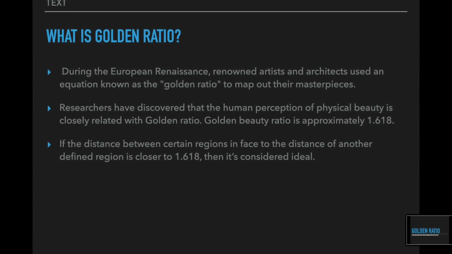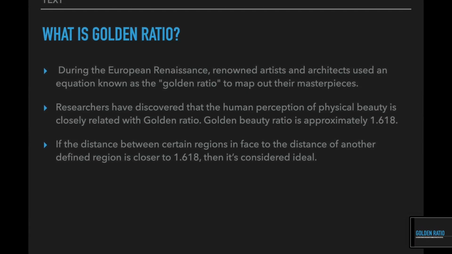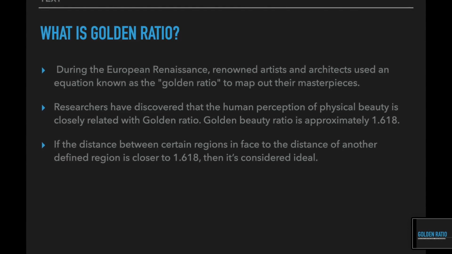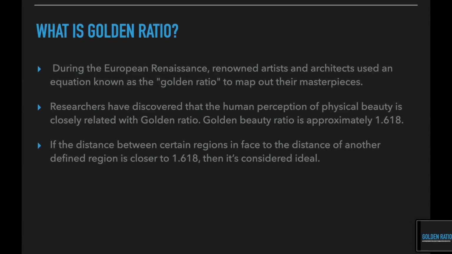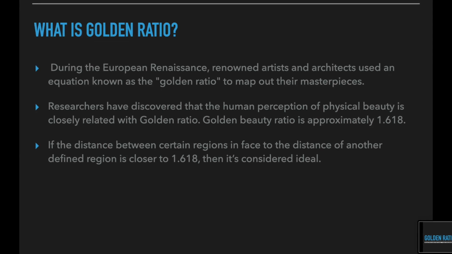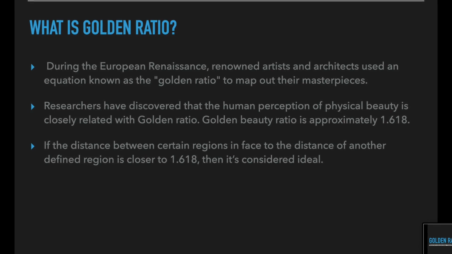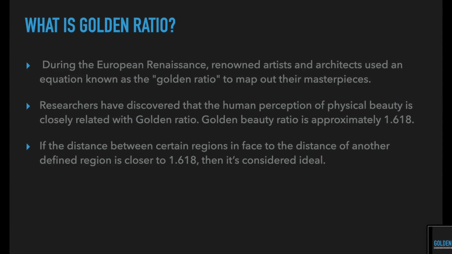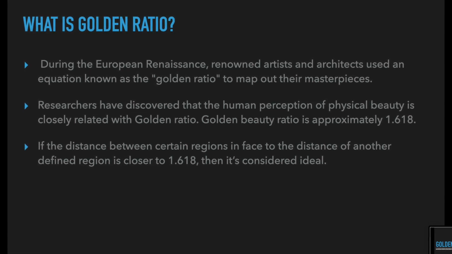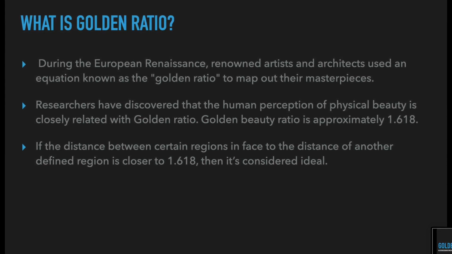Some famous artists like Leonardo da Vinci used this mathematical concept in famous paintings like the Mona Lisa. The golden beauty ratio is approximately 1.618. Researchers have found that the human perception of physical beauty goes hand in hand with the mathematical golden ratio. Put simply, if the distance between certain regions of the face compared to another defined region is close to 1.618, it's considered ideal.